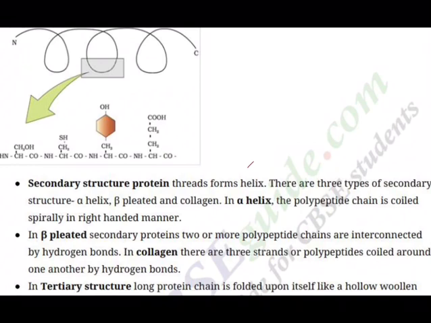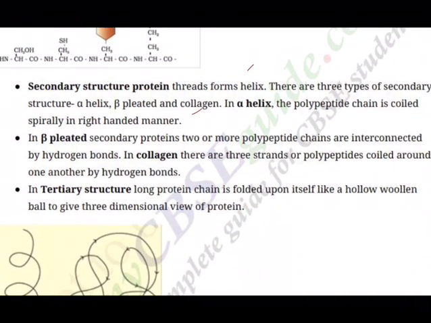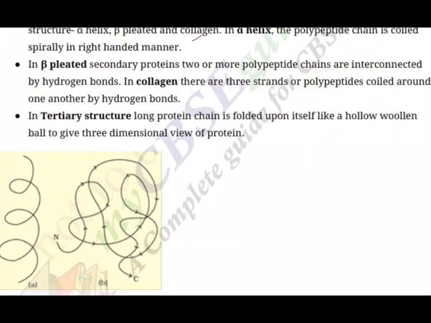In secondary structure protein, threads form a helix as you are seeing. Therefore, there are three types of secondary structures: alpha helix, beta pleated, and collagen. In alpha helix, the polypeptide chain is coiled spirally in a right-hand manner. And in beta pleated secondary proteins, two or more polypeptide chains are interconnected by hydrogen bonds. And in collagen, there are three strands or polypeptides coiled around one another by hydrogen bonds.